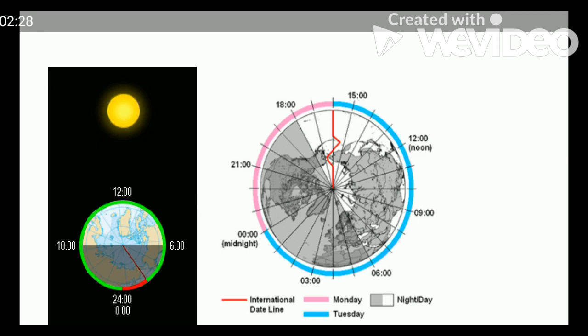So this side has the previous day, although a part of it has come to the next day. But from 0 degree to 180 degree east, this whole zone is getting the next day. So this is how the international date line decides which hemisphere will have which date.